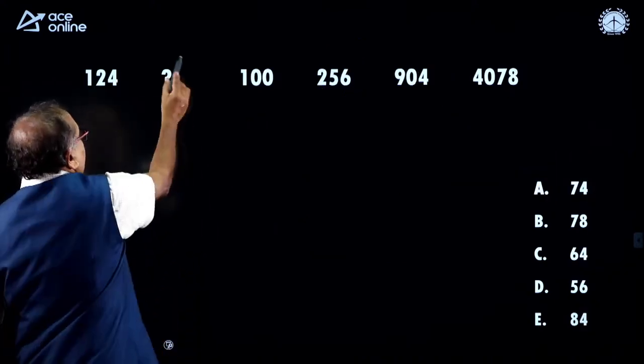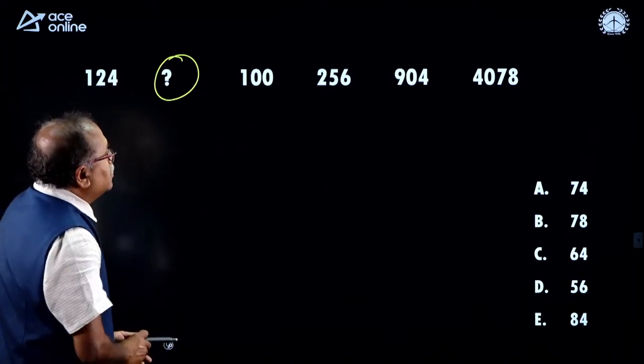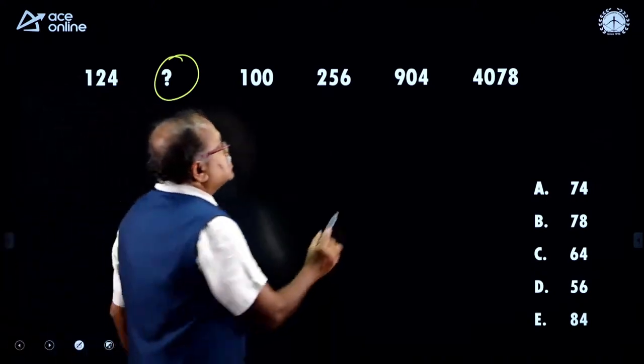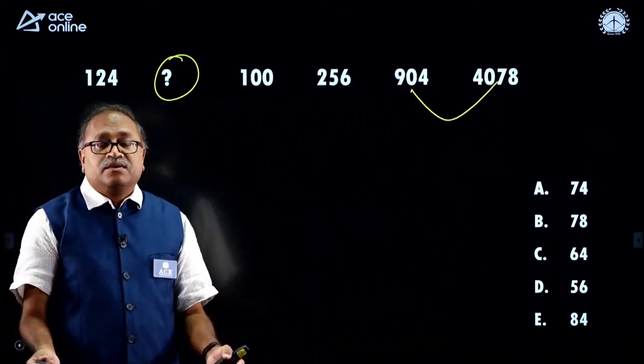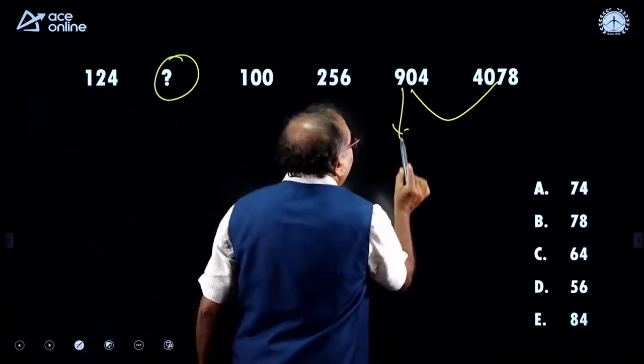Look at this one. We have a gap over here, and when I look at the numbers, it is clear that it is a multiplication. Why is it clear? Look, from here 900 to 4000. So, definitely it is a multiplication. What if I go for 6 times?